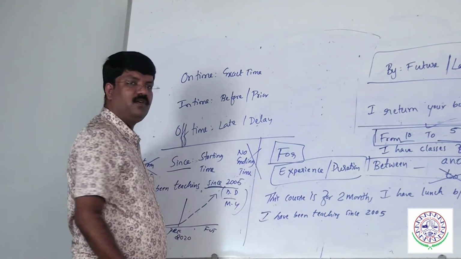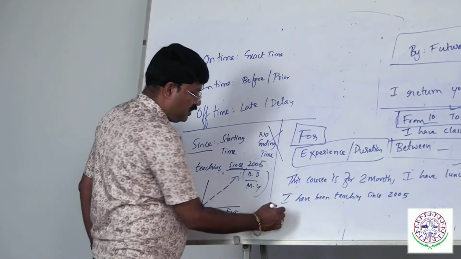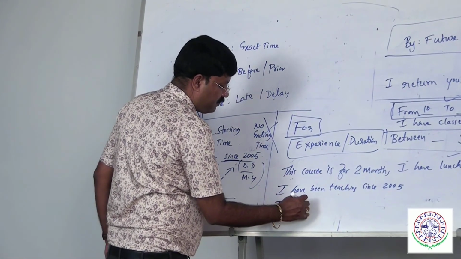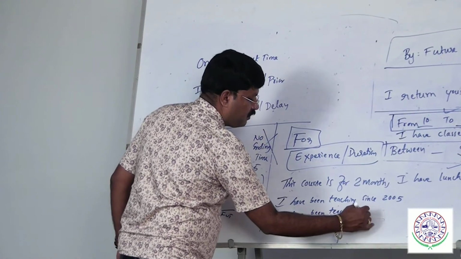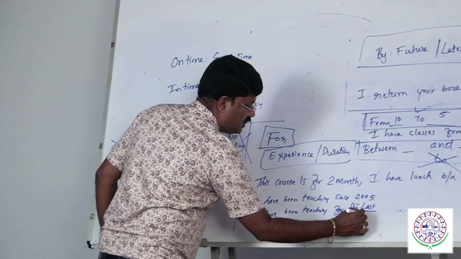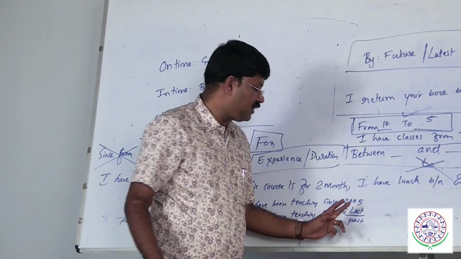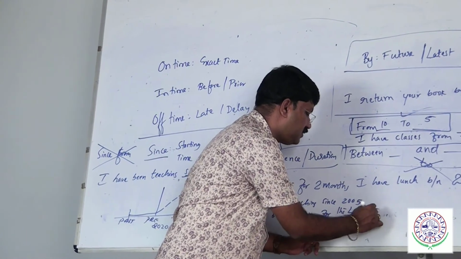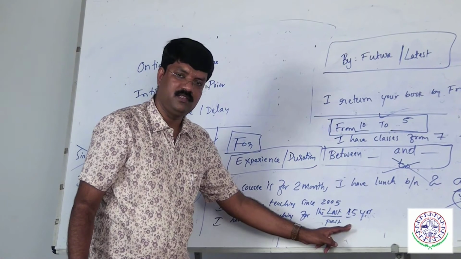If I want to mention for in the same present perfect continuous, you can say it like this: I have been teaching for the last, a very important word, for the last or for the past, 15 years. From 2005 until now, for the last 15 years or for the past 15 years.